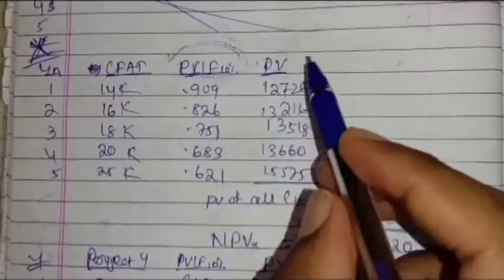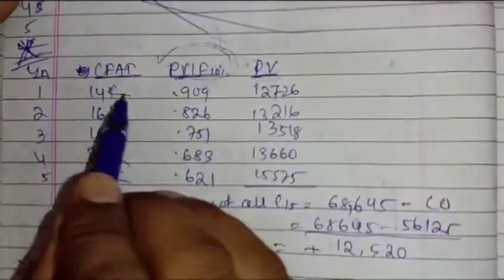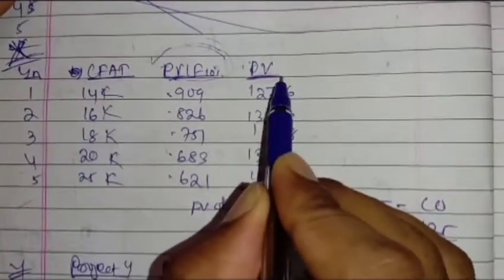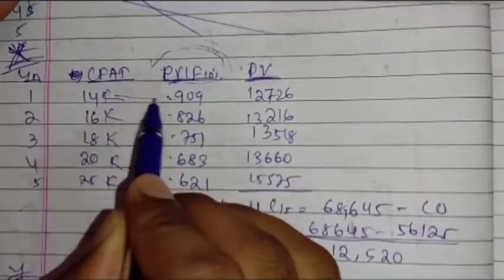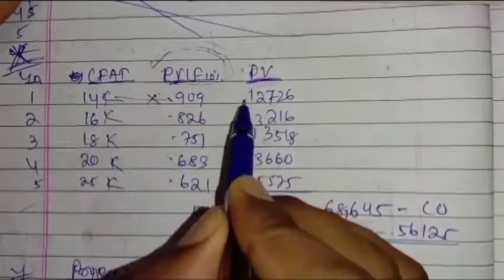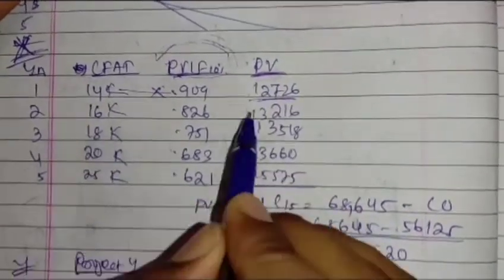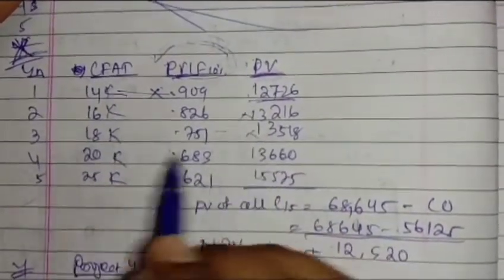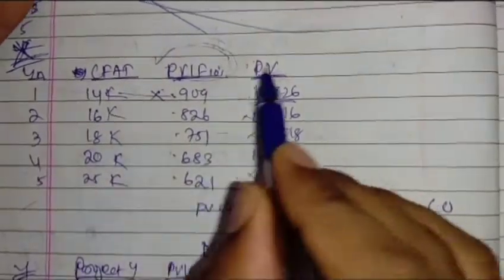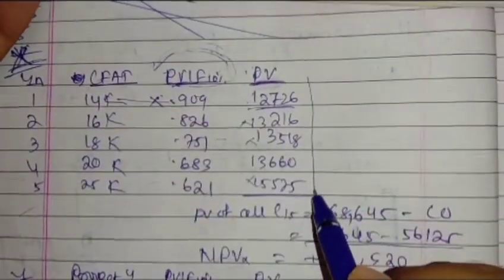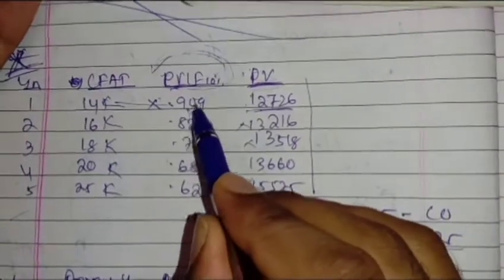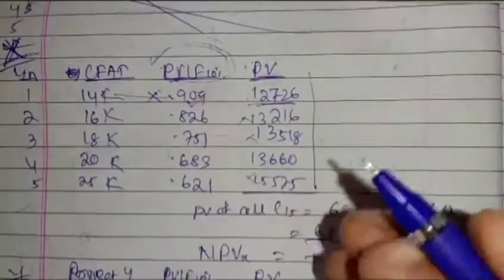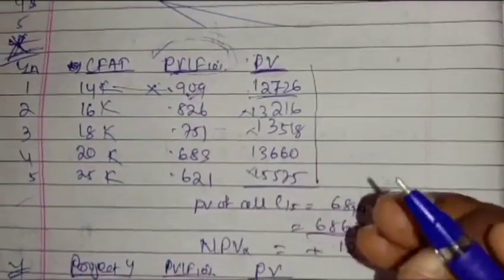So what will be the present value? If we multiply this by this, we get the present value here. This into this, this into this, this into this, this into this. So we are getting the present value. Actually you can calculate the present value interest factor also, but it will take too long, so we have to go manually.